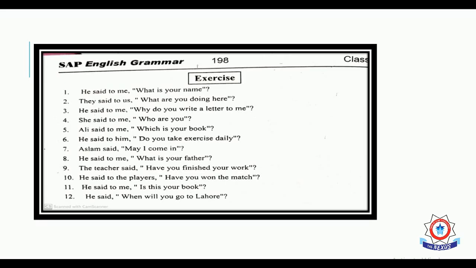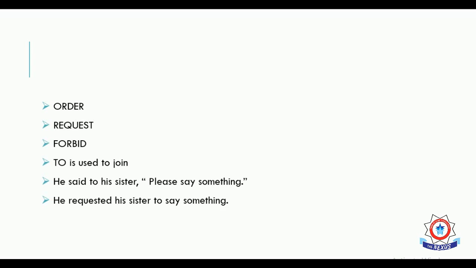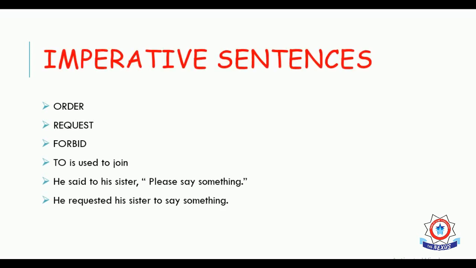Okay, the next sentences that we are going to study are imperative sentences, and imperative sentences are those in which we order something, in which we request something, in which we forbid something, in which we permit something, or in which we beg something. And whenever we join the two sentences, where an assertive sentence is used as an interrogative sentence, whether or if is used, in this sentence we are going to use to to join.